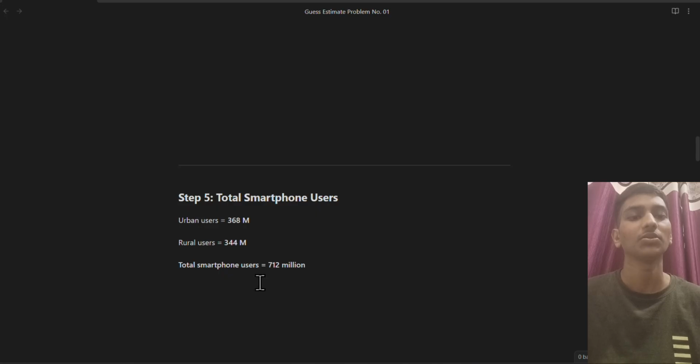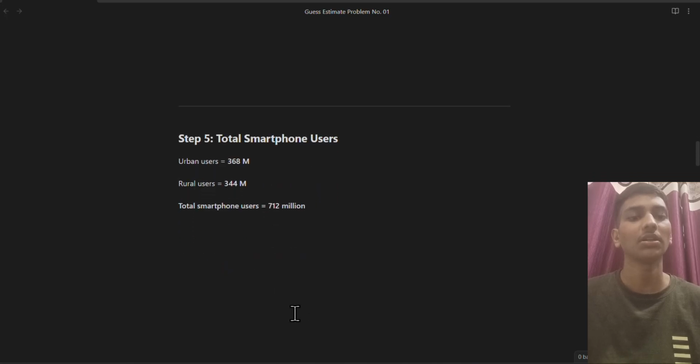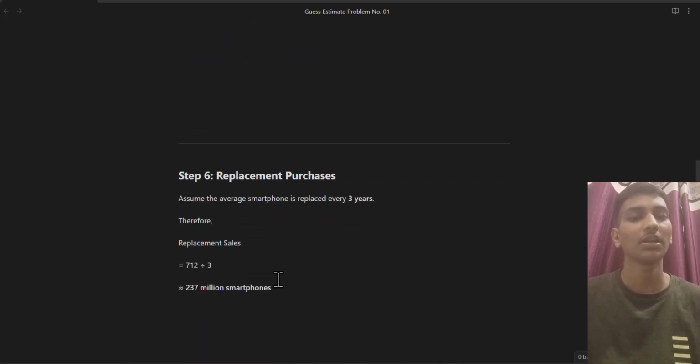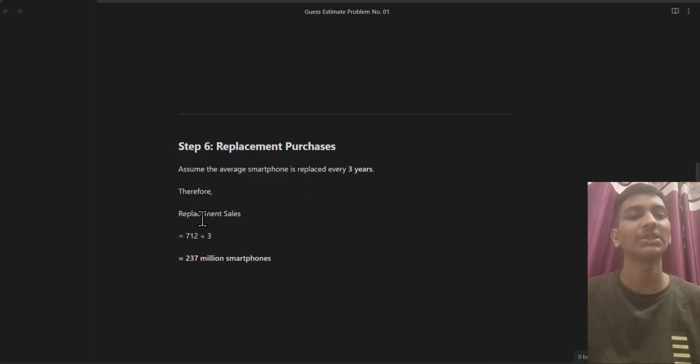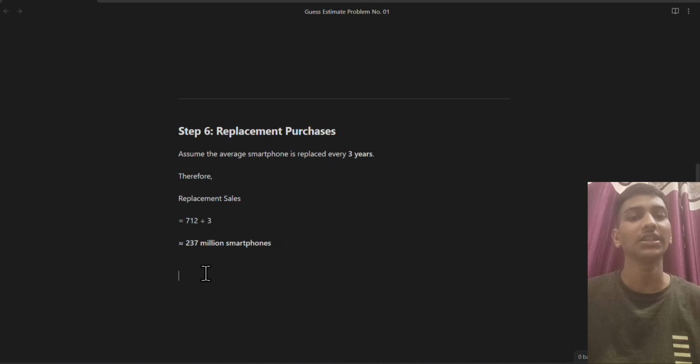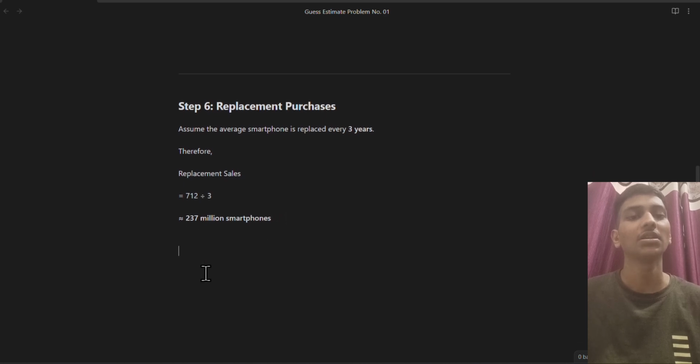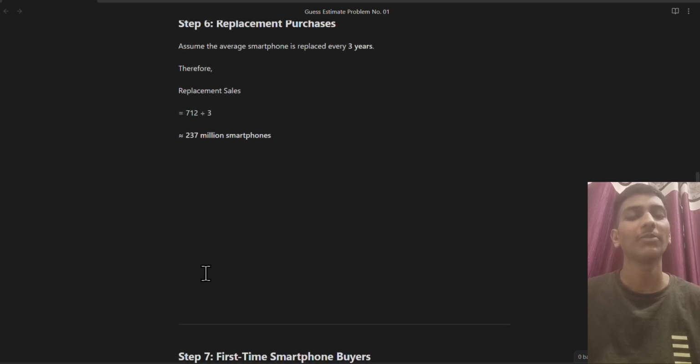So the total number of smartphones is 720 if we calculate the sum of it. So in step 6, we find the replacement purchases. Assume the average smartphone is replaced every 3 years. So we will do 712 by 3, so a total of 237 million smartphones are bought each year. That is the data we have calculated by the assumption method.